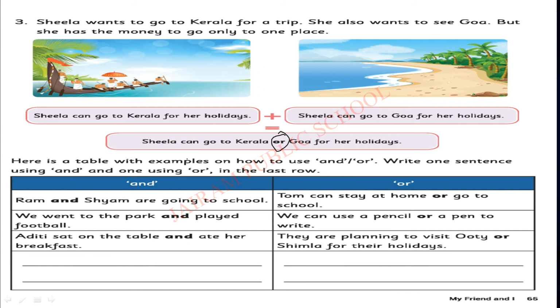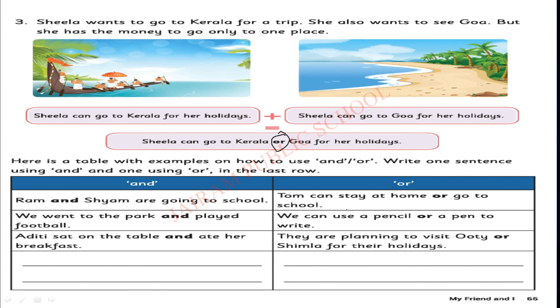Here is a table with examples on how to use and or or. Write one sentence using and or one using or in the last row. So left side you should write a sentence with and option, that is the linking word and. At the right side you have to write a sentence with the linking word or. Ram and Shyam are going to school. Tom can stay at home or go to school.